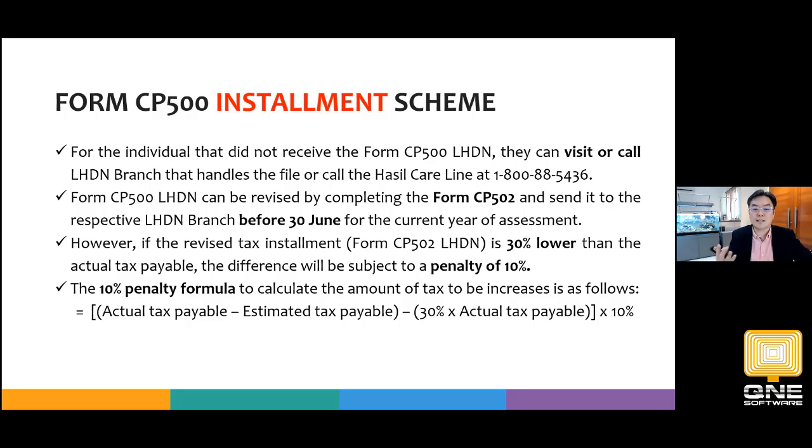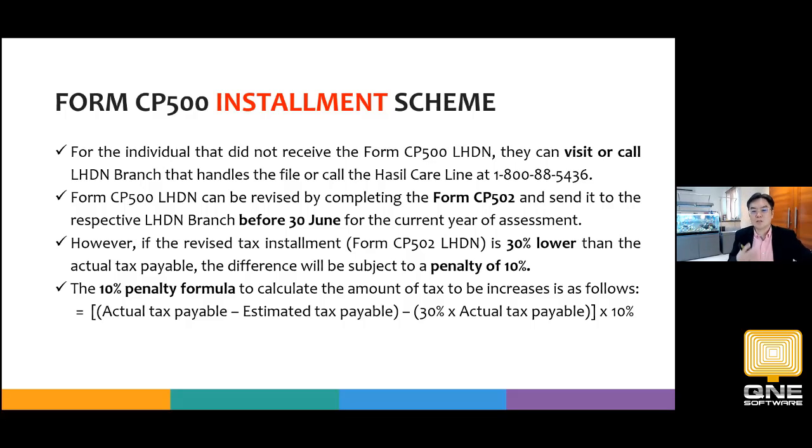CP502, and send it to the Inland Revenue before 30th of June for the current year of assessment. So this is important. CP502 is helping us to revise. If you don't revise, then we have to follow the table. If you don't follow the table and just pay whatever we like, if you pay more, it's okay, but if you pay less, any shortfall will attract 10%. Any shortfall you pay or don't pay, there will be a 10% penalty.